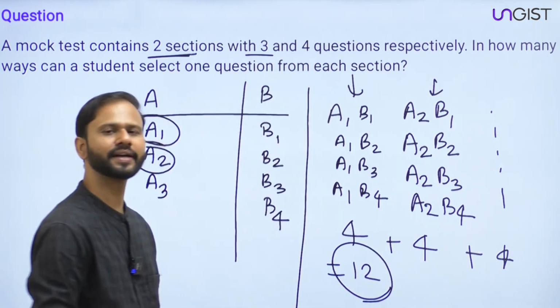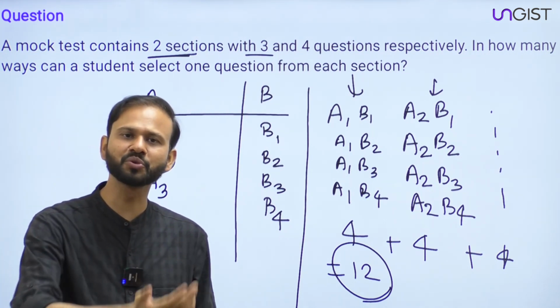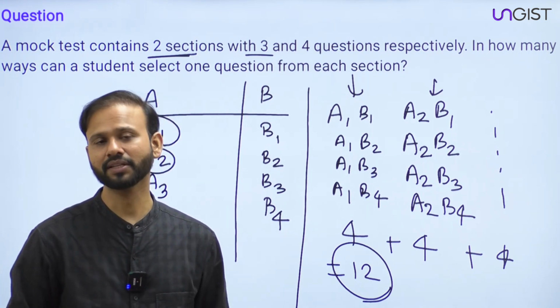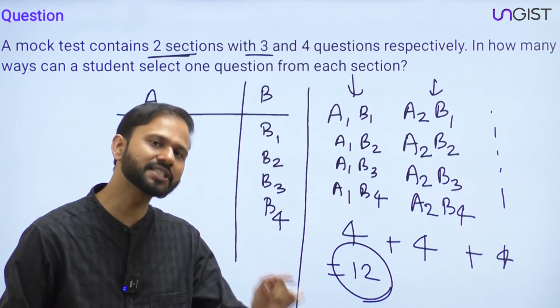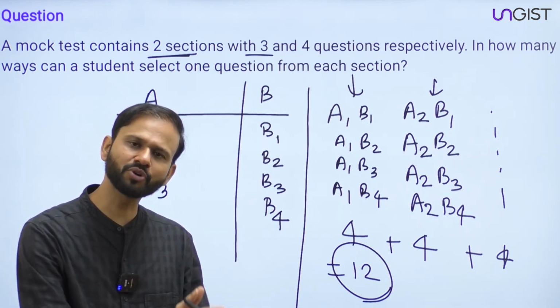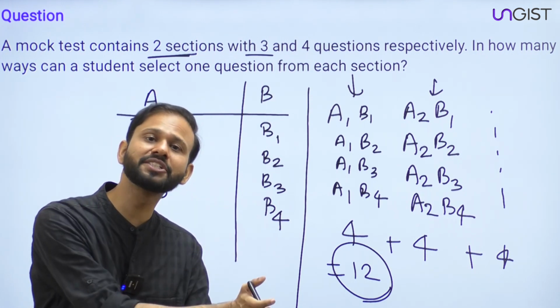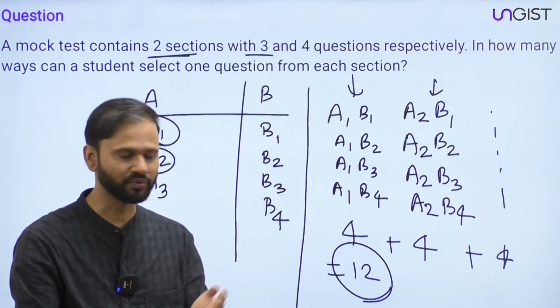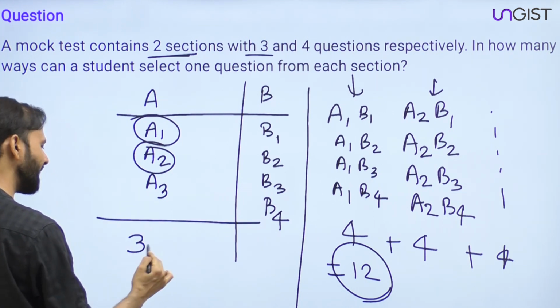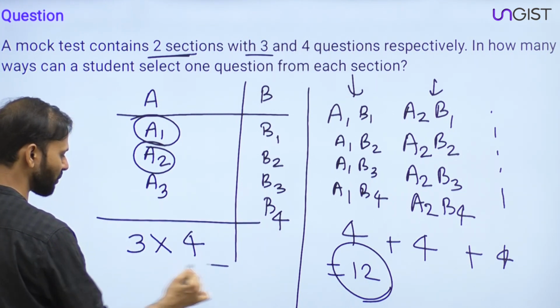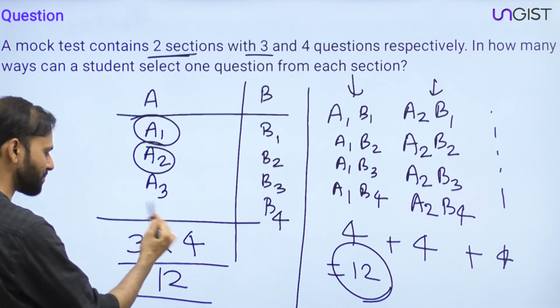Now guys, again the basic counting principle comes into the picture. How? The question is saying a student has to select one question from each section, so one question from part A and one question from part B. Part A has 3 questions, part B has 4 questions, and that means product.